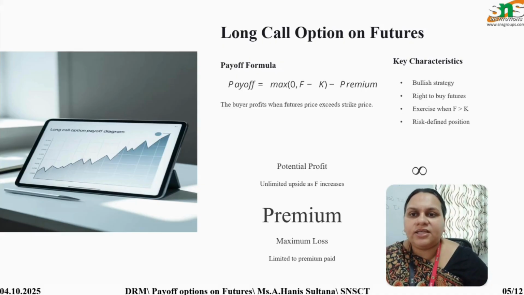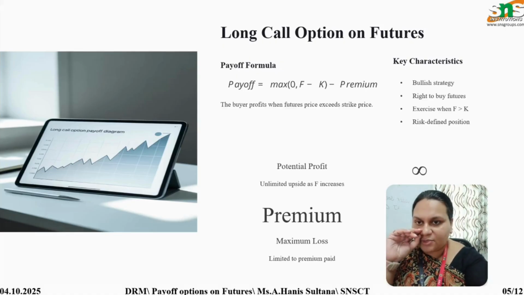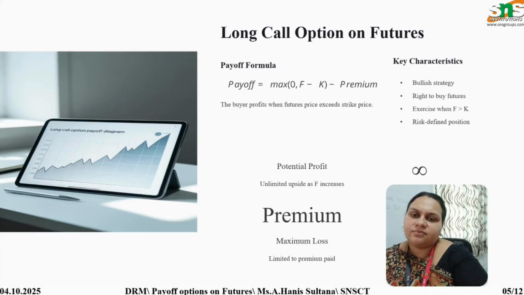The risk is defined and limited. The potential profit is unlimited on the upside, as the settlement price increases. In the case of premium, the loss is limited to the premium we have paid, which means that is the maximum loss we incur.